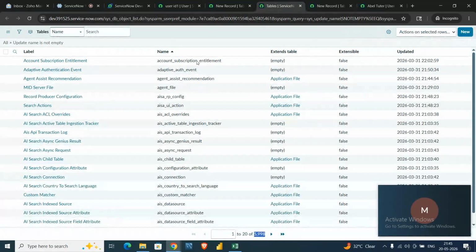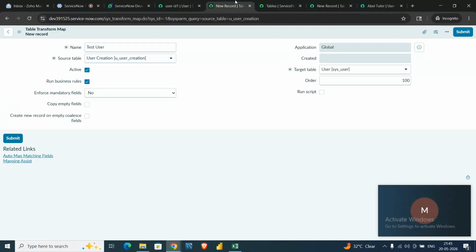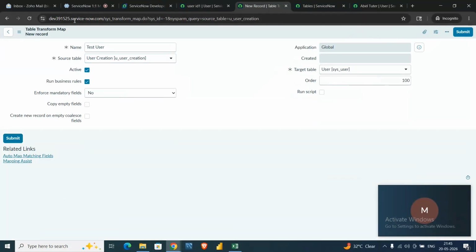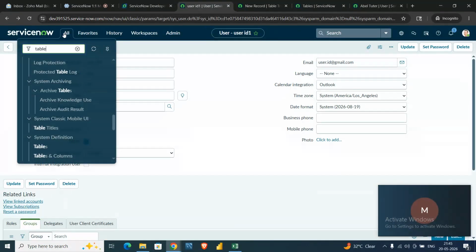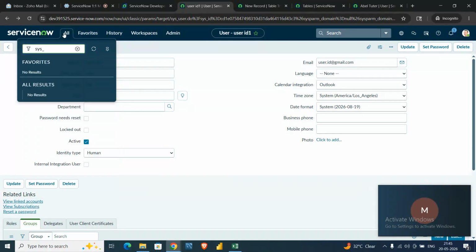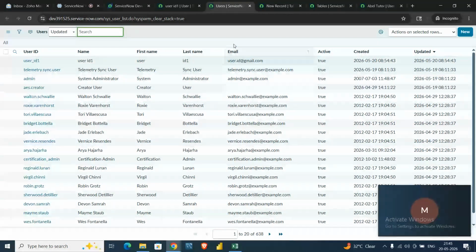And copy empty field means, so if we go to the user table, just a second, where is the user table? Test user, just a second. So inside the user table, as you can see, there is an empty field.